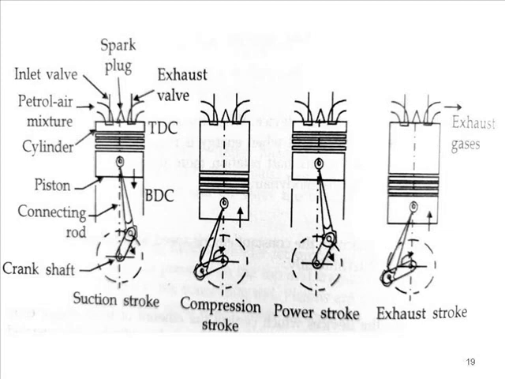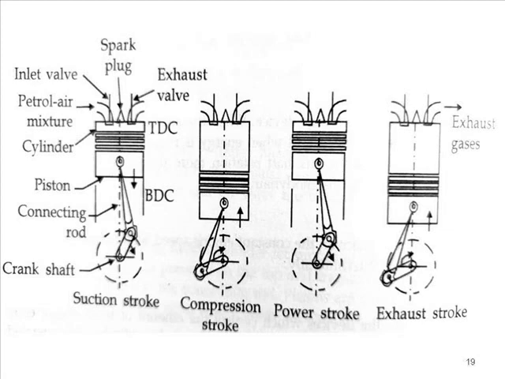At the end of the suction stroke, the entire cylinder is fully filled with the air plus petrol mixture, that is called a homogeneous mixture. Now the second stroke will begin.